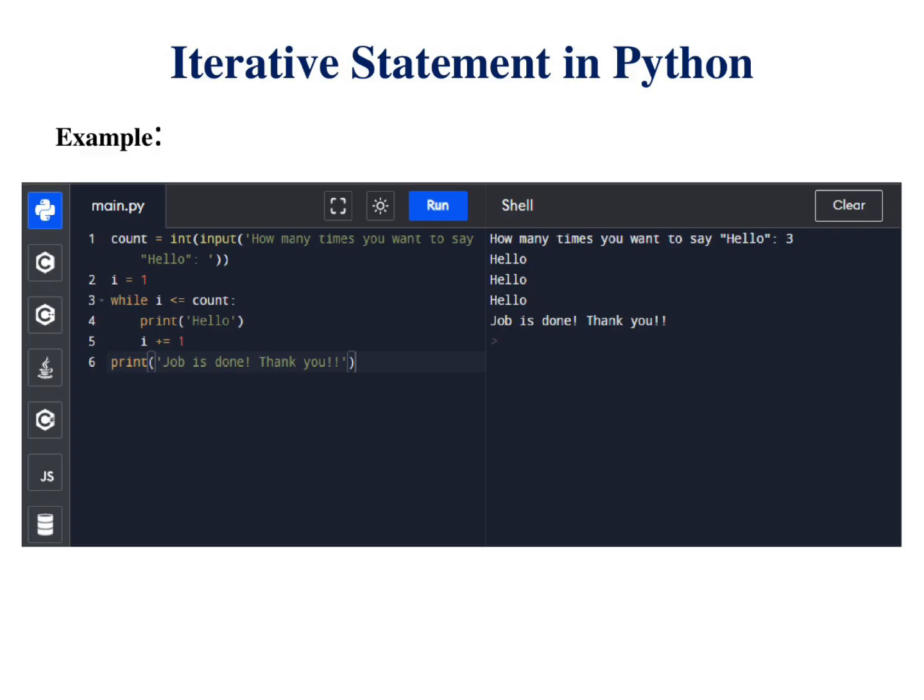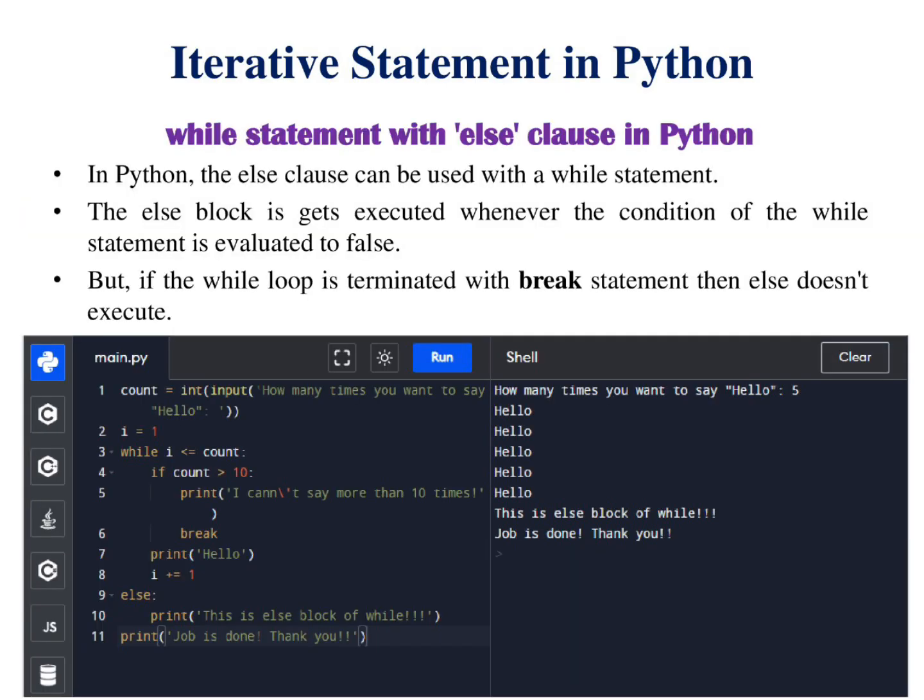Let us move on to how the while statement works with the else clause in Python. In Python, an else clause can be used with a while statement. The else block gets executed whenever the condition of while is evaluated to false. But if the while loop is terminated with break, then else doesn't execute. Let me show you an example for this.